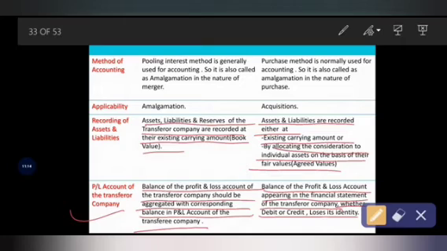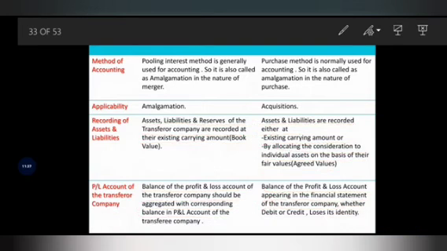So under amalgamation in the nature of merger, the balance of profit and loss account must be aggregated with the corresponding balance of the transferee company. But in case of amalgamation in the nature of purchase, the balance of profit and loss account of the transferor company, either debit or credit, will lose its identity. That's it. Okay, so see the next difference